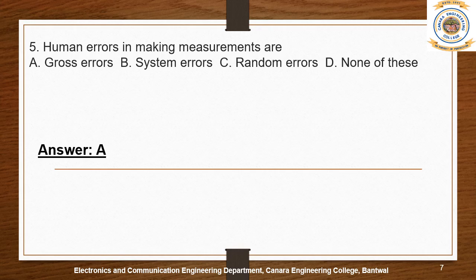But in the case of an analog meter, the needle will point towards a particular direction, but when we are measuring from a different angle, standing in front of the analog device, reading the needle point or value from different angles, sometimes it shows different values. So this is how the gross error occurs.